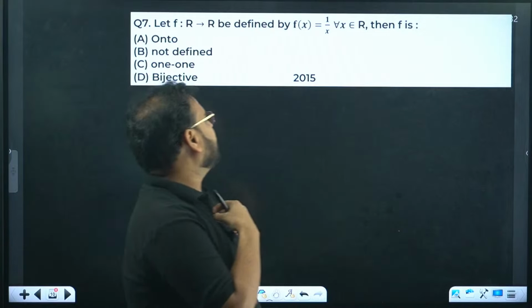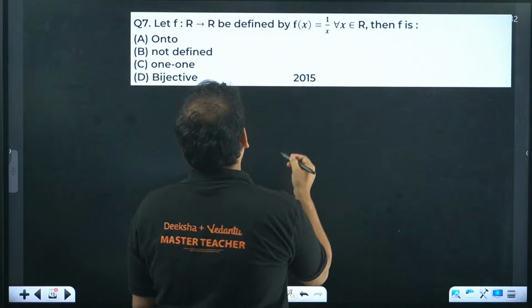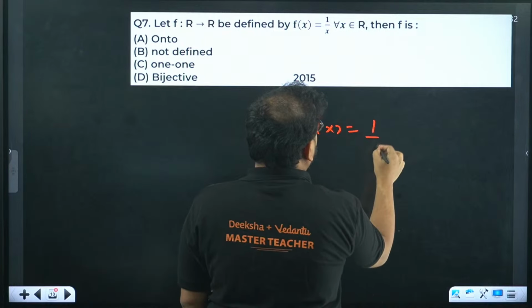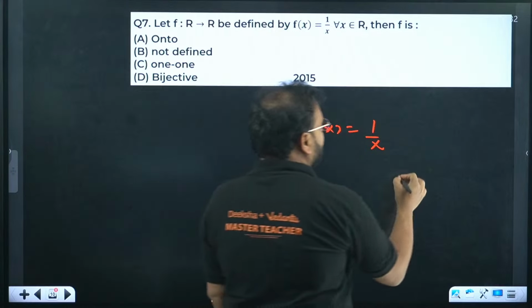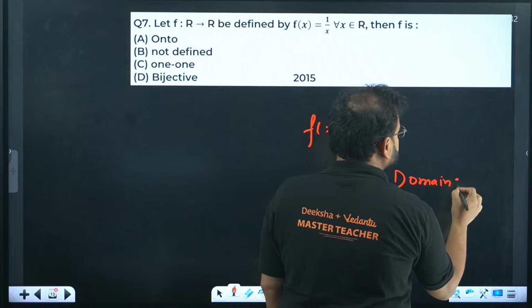Let f: R to R be defined as, what is this? A rational function. Okay, so whenever we're doing this, we'll look first for whether the function is defined or not. They're saying that the domain over here is what? Please check. The domain they have given is all real